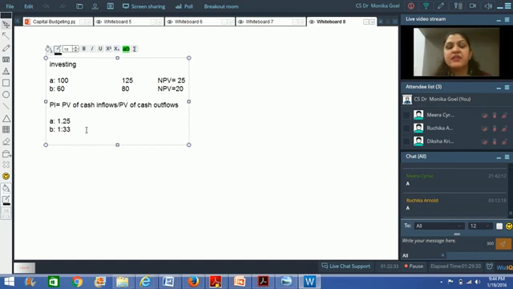So in general, whenever I have to look at two alternatives where the cash outflows are not the same, it is advisable to look at the two projects from two different methods. One is the net present value method and the second is the profitability index method. Because unless we compare the two methods, we would not be able to come to a logical conclusion. You're getting my point?